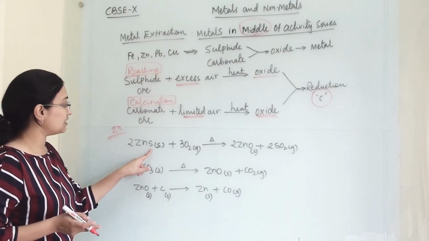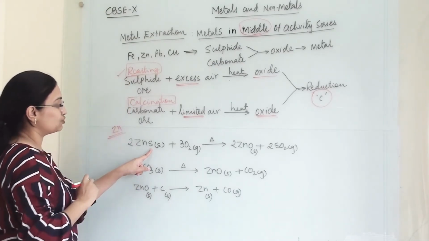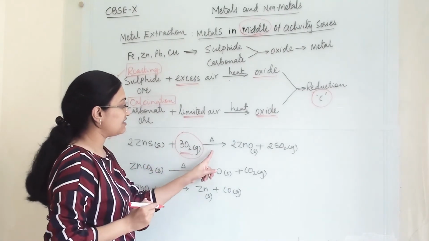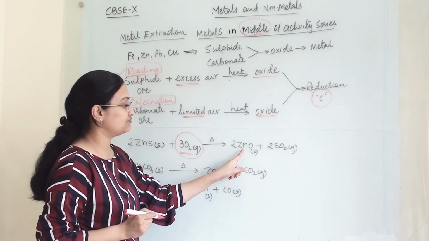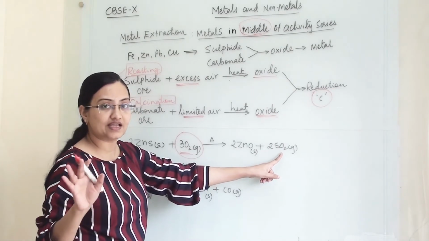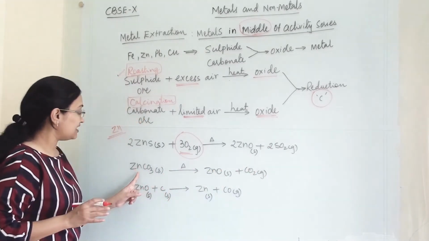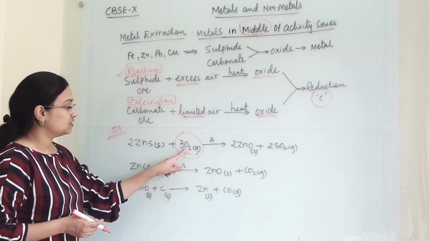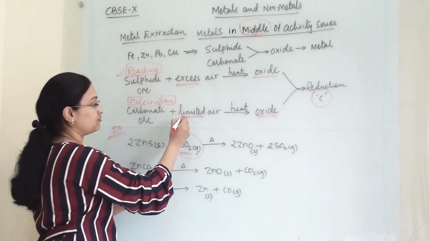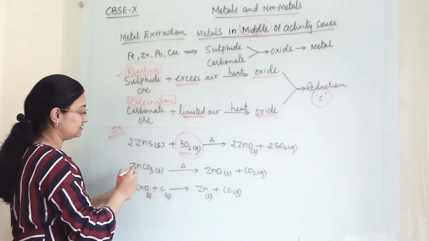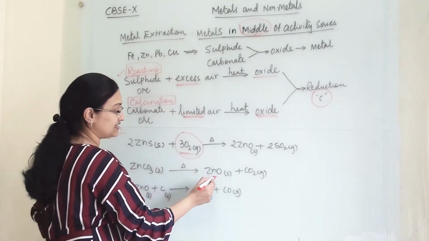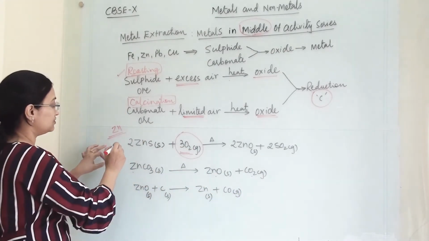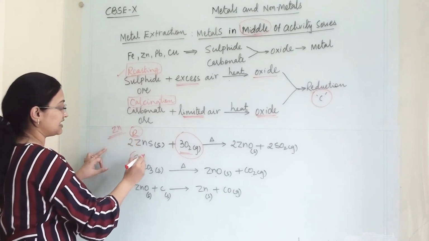Here zinc is along with sulfur, so we have to perform roasting. Along with excess air we heat it and we get zinc oxide, and sulfur dioxide gas is liberated. Then when zinc carbonate is there, we do not use air, because we perform this reaction in limited air. This is calcination. So we get zinc oxide and carbon dioxide as our byproduct. So this is roasting and this is calcination.